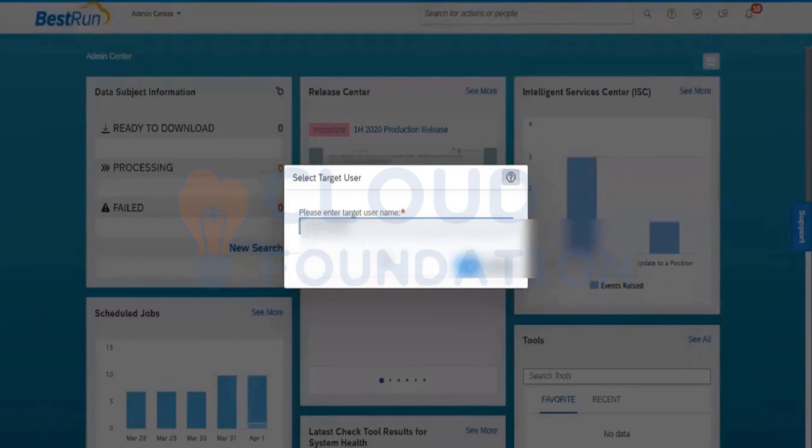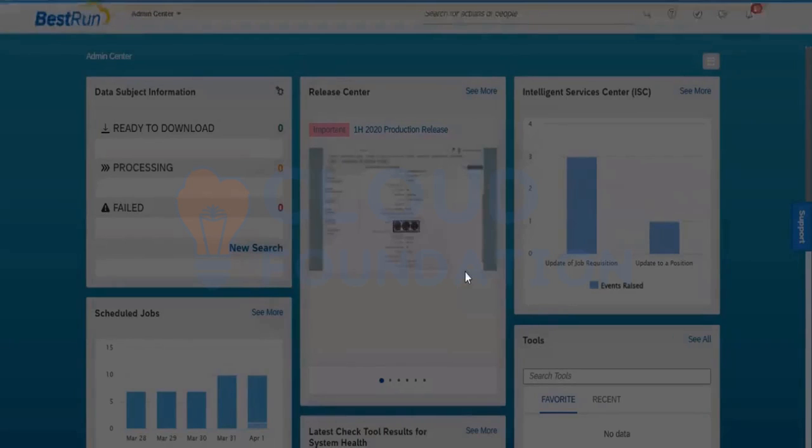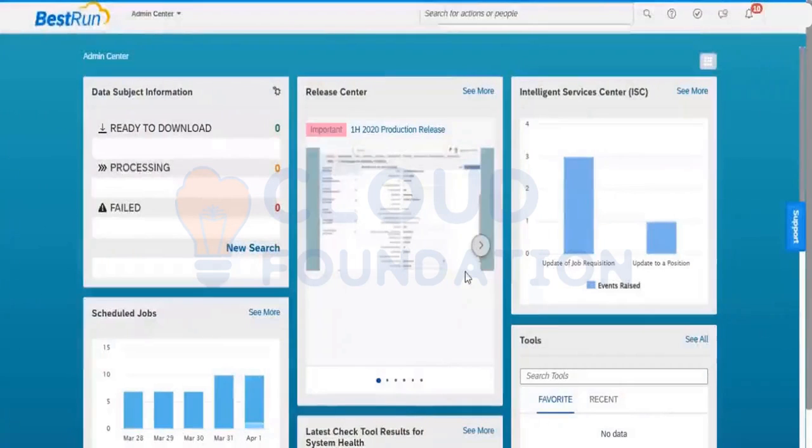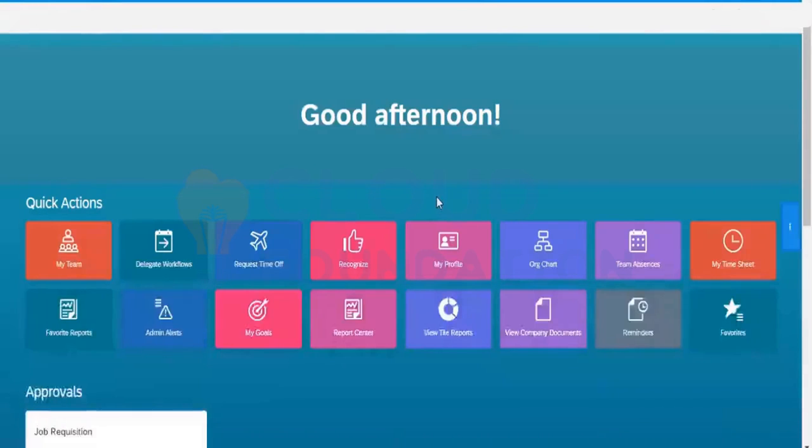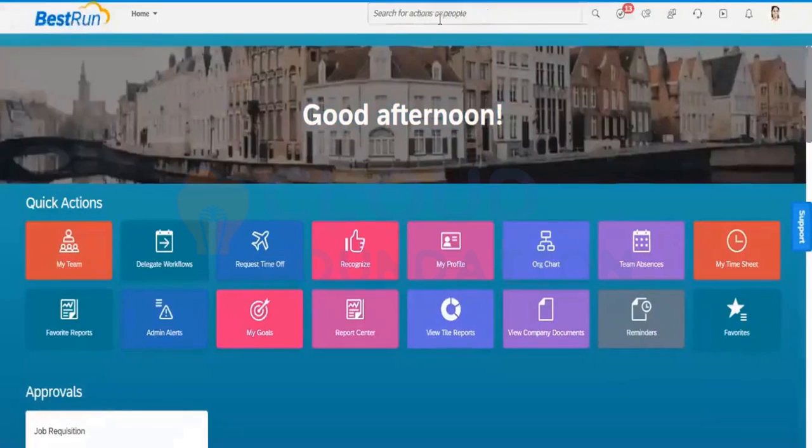I'm just proxying to the super admin. Now I can go into the admin center.